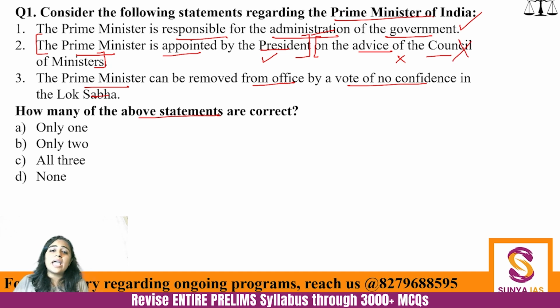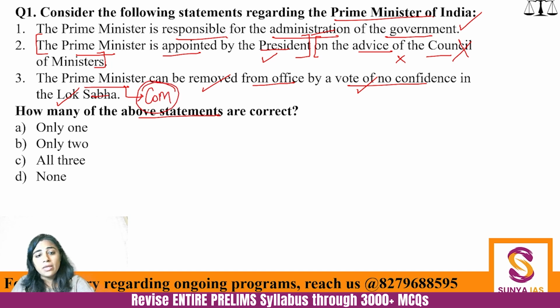Then, the Prime Minister can be removed from office by a vote of no confidence in Lok Sabha. This is absolutely correct. Although it is not just the Prime Minister, but the entire Council of Ministers has to resign, because the vote of no confidence, which can be passed only in Lok Sabha, cannot be moved against only one minister. It will be moved against the entire government of India. Are you understanding? It is not that the Prime Minister alone will be removed and the whole Council of Ministers will sustain. No. If the Prime Minister is removed, the entire Council of Ministers is removed.